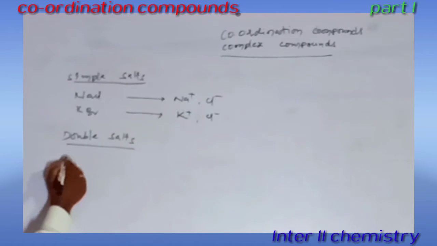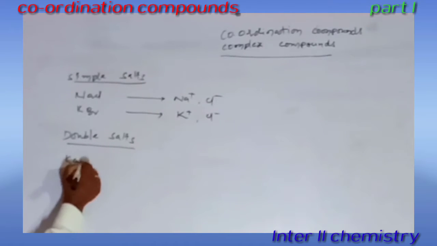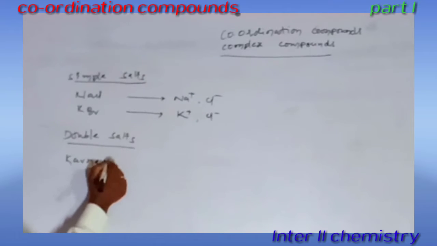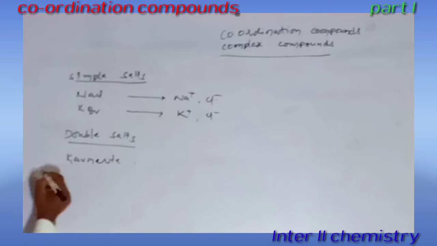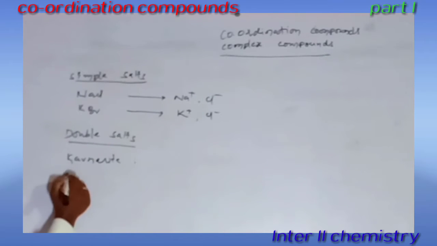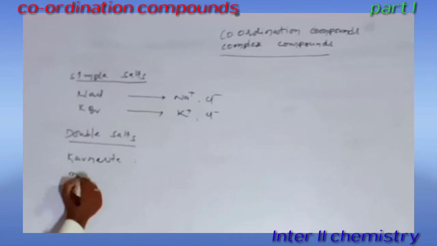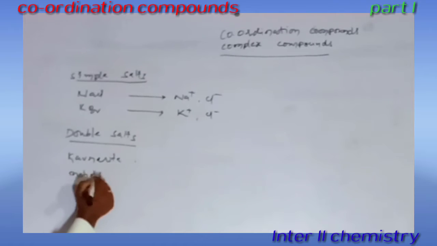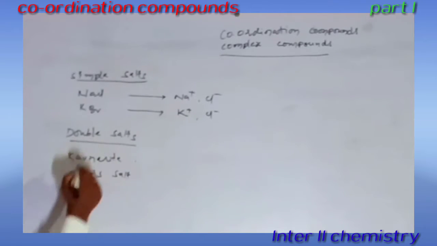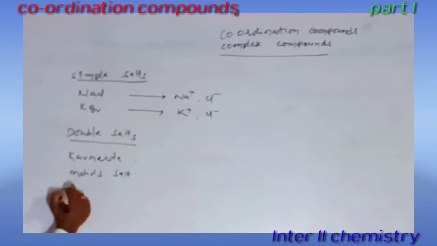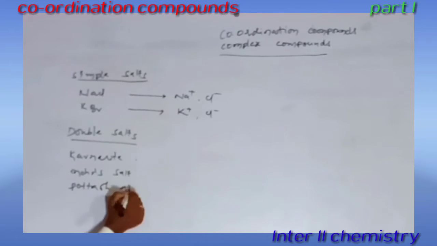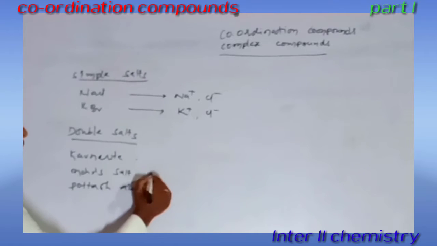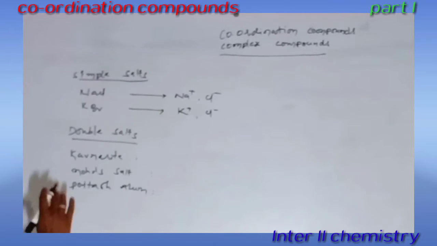The first one is carnallite. Okay, this is a compound, and another one is Mohr's salt, and potash alum. So these are examples of double salts.